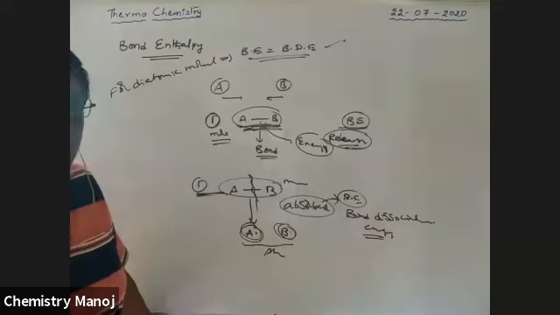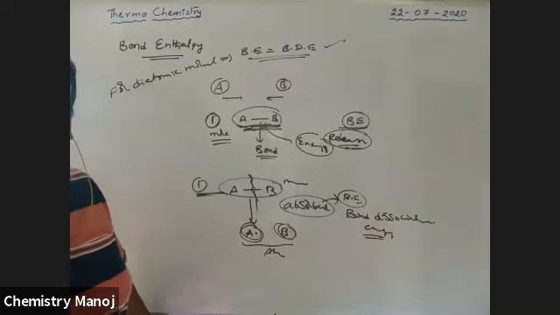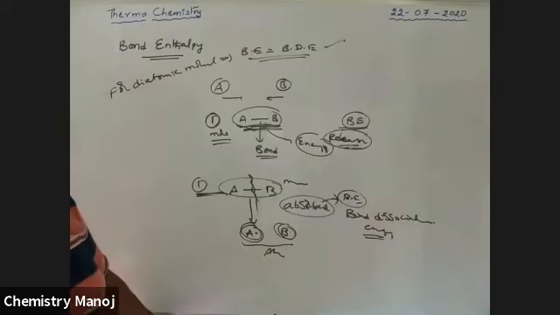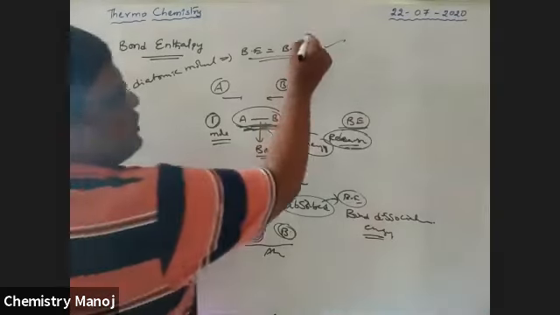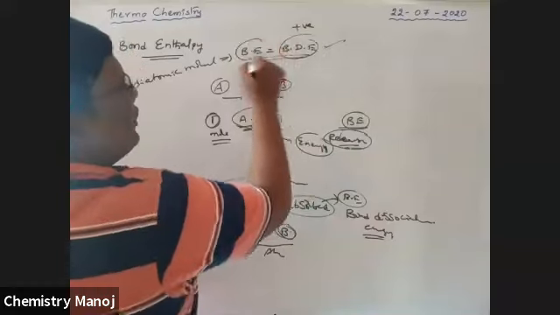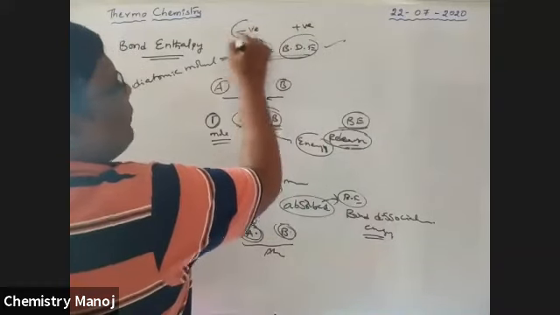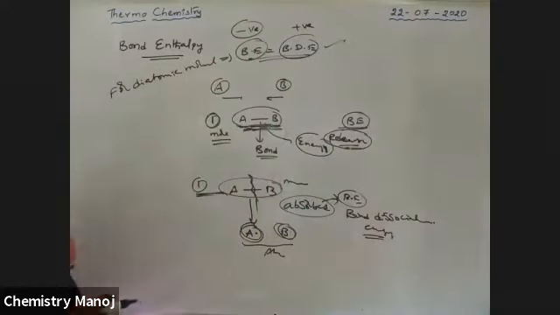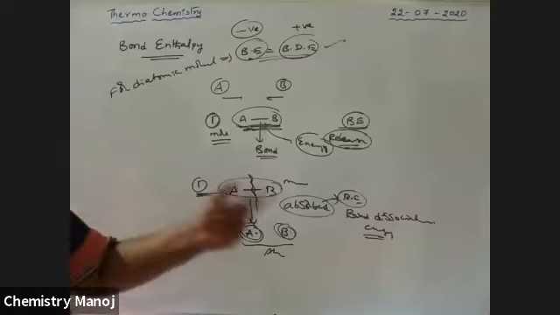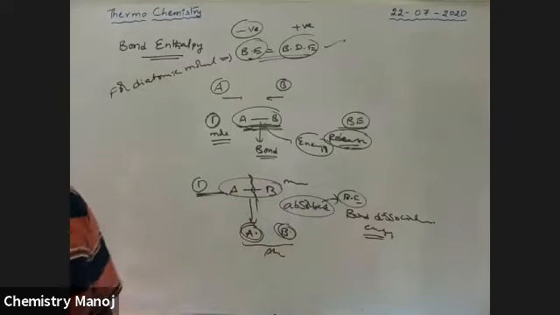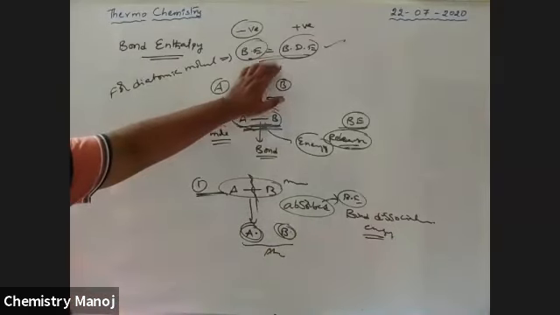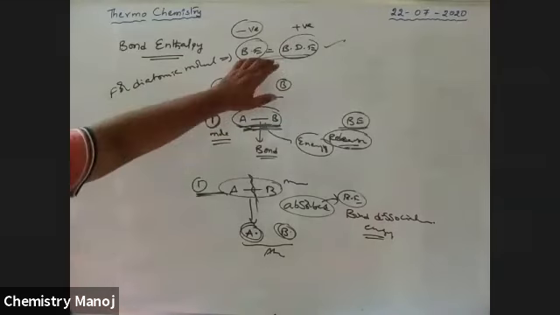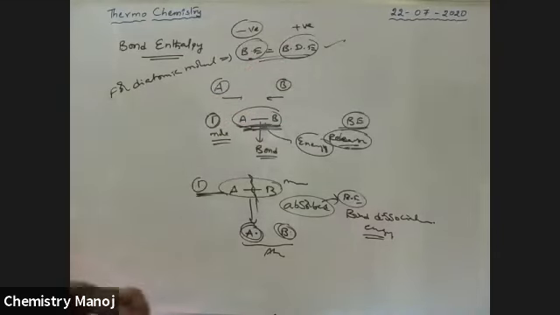Bond dissociation energy is positive, bond formation energy is negative, but the magnitude is the same. It is only in the case of diatomic molecules, boys. In the case of polyatomic molecules, this is not correct.